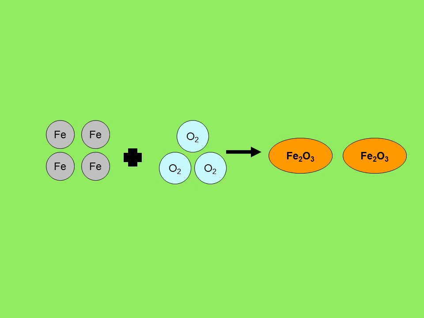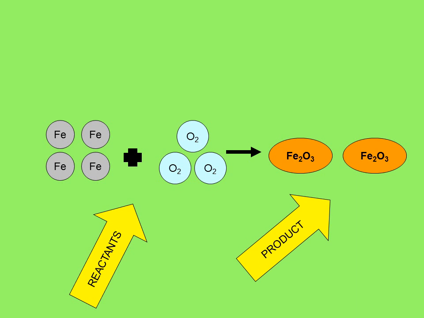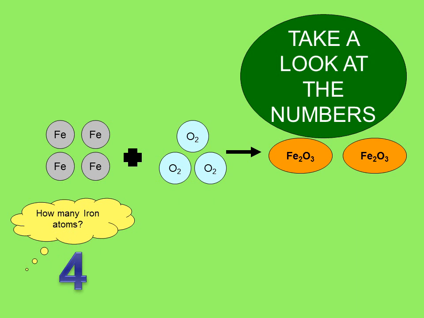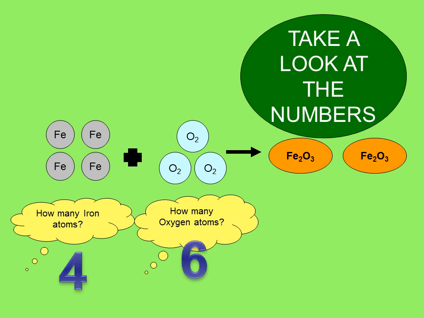So here we have a representation of this in atom format, okay? So here are our reactants, the iron and the oxygen, and here are our products, iron oxide. So notice that the oxygens are made of 2 atoms each. Remember, those are diatomic. Now let's look at the numbers that we have, okay? So how many iron atoms do we have? If you count them up, we have 4. And how many oxygen atoms do we have? If you count them up, we have 2, 4, 6, right?